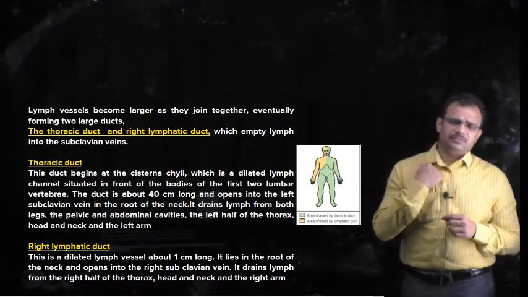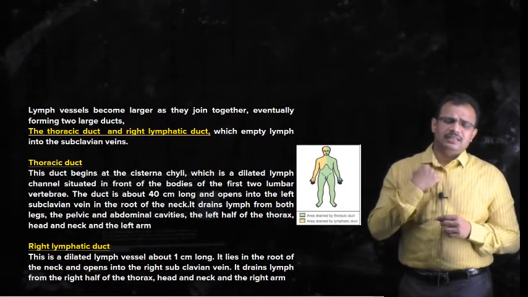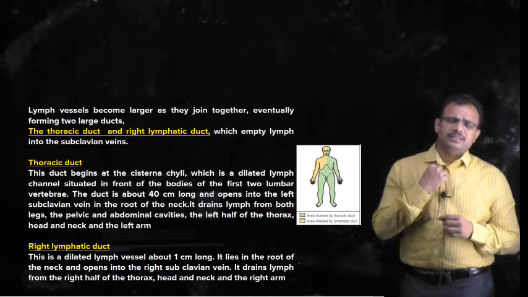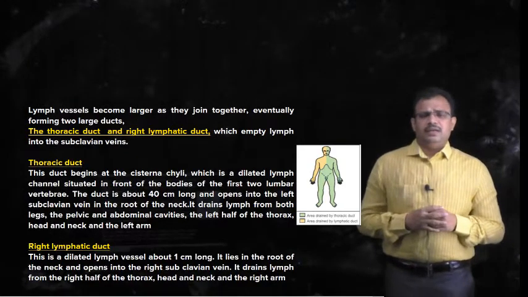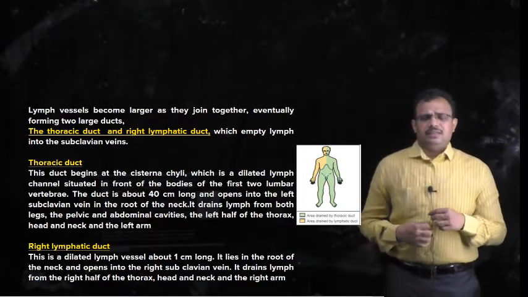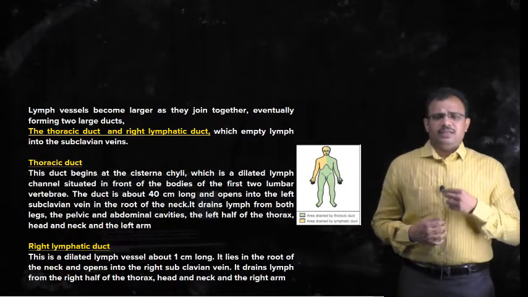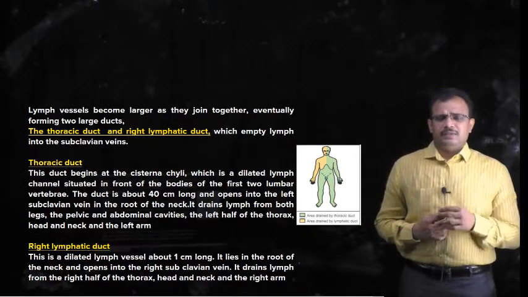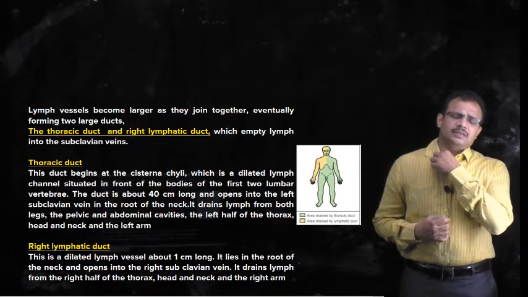Here we have the clavicle, and in this region we have the subclavian vein. From the cisterna chyli, the thoracic duct empties into the subclavian vein.